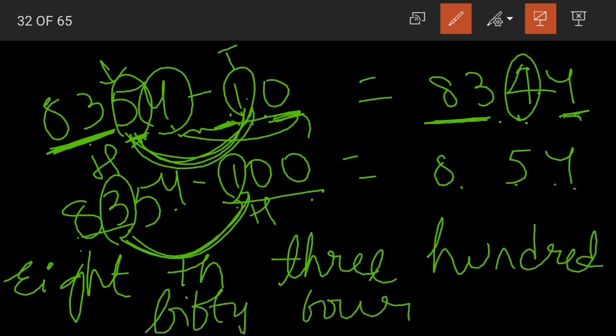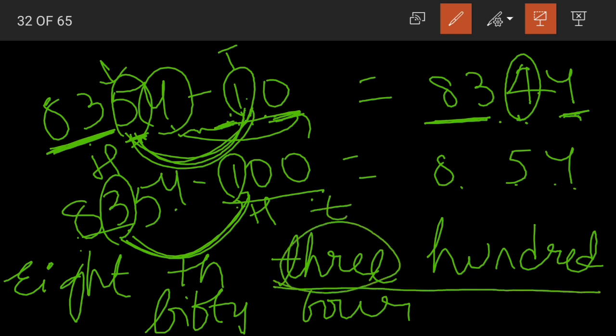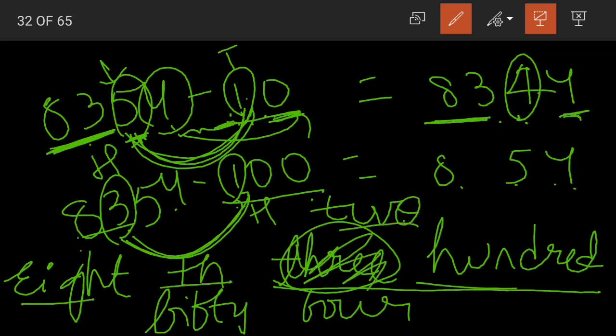354. Now we are removing 100 from it. We are having 3 hundreds here. So what will this become? 3 minus 1 becomes 2 hundreds. So what will our new number be? 8,254. See, 8,254. Clear, children? Only the digit in hundreds place changes.